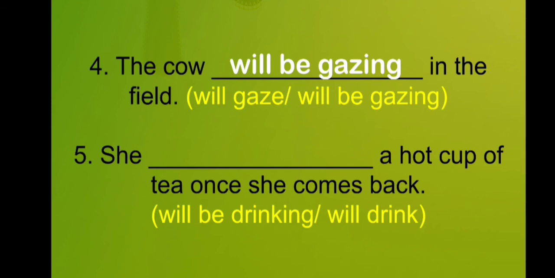The next and the last sentence is, she dash a hot cup of tea once she comes back, and the options given are will be drinking or will drink. So the answer is simple. In future continuous tense we will opt for which option? Yes, the first one, will be drinking. So the sentence is, she will be drinking a hot cup of tea once she comes back.